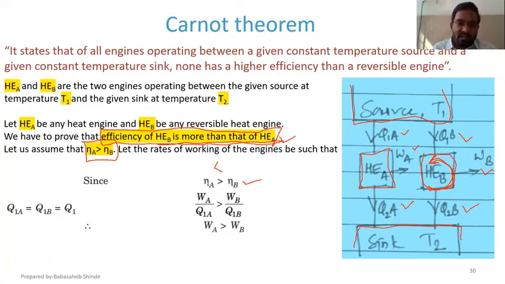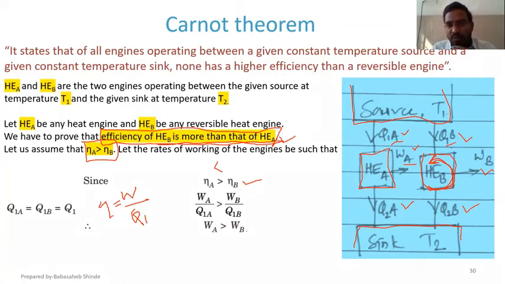Now ηA or efficiency is equal to W by Q1, right? That is a regular relation. So for engine A, efficiency will be work WA, heat supplied Q1A, so WA by Q1A, and ηB is WB by Q1B.